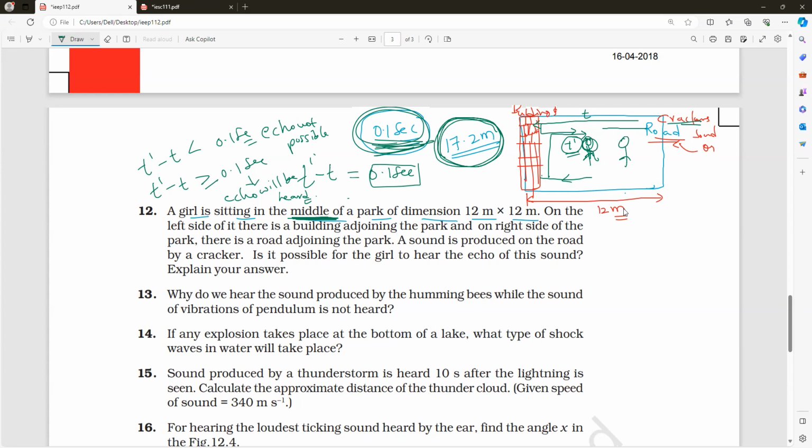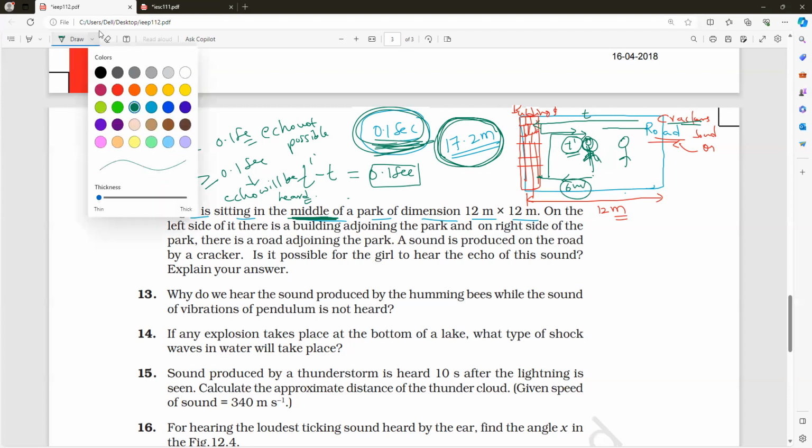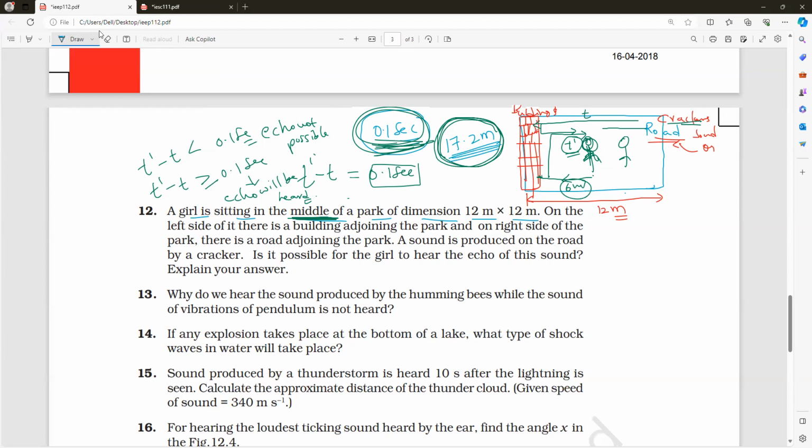Middle. So middle means, can you tell me what is the distance between the reflector and the girl? Exactly 6 meters. So 6 meters means it is less than the minimum distance or more than the minimum distance? Less than the minimum distance. So is it possible to hear the echo? No, sir. So the distance is only 6 meters. So is it possible to hear the echo? No, sir. So that is what you have to write.